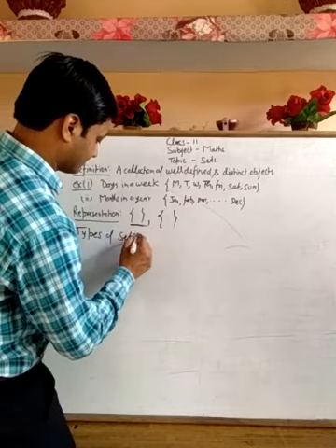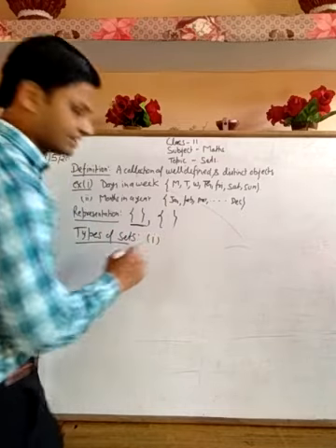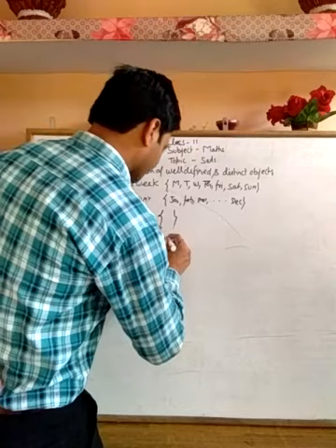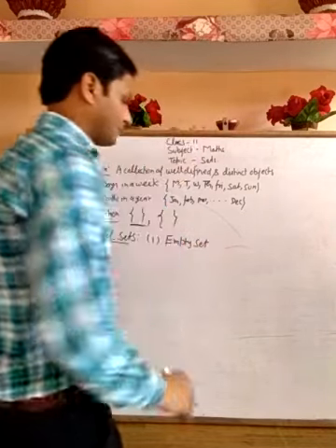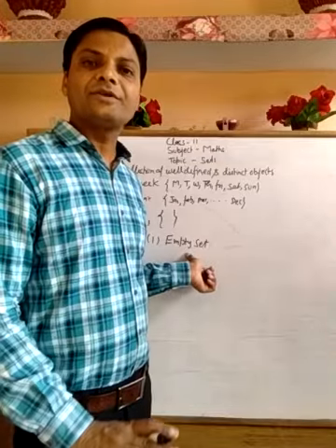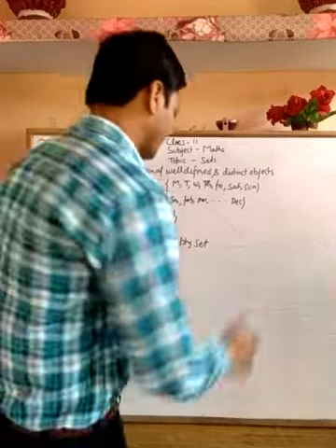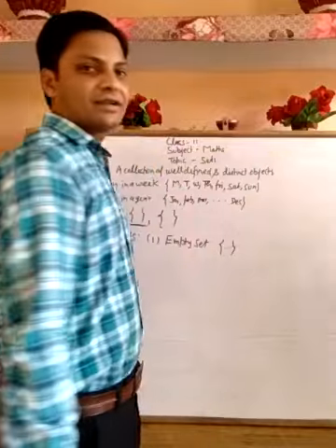set. First one is empty set. In this set, there will be no element. Empty means there is no element in a set.